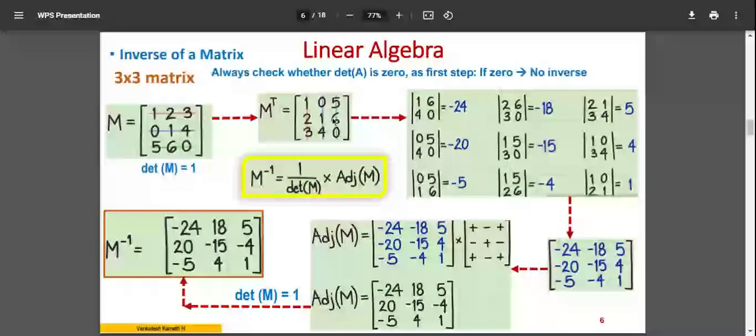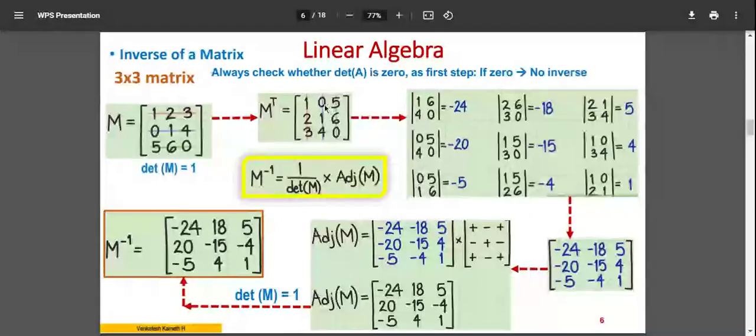You can see here 1 6 4 0. Now you find the determinant of this matrix. That is 1 into 0 minus 6 into 4, that is minus 24. So what did I do? For this element I want the cofactor, so I left out the corresponding row and column. The remaining 2 by 2 matrix is my matrix of concern. I find its determinant, 1 into 0 minus 6 into 4, that is minus 24. Same way I have to repeat 8 more times, total 9, one by one.